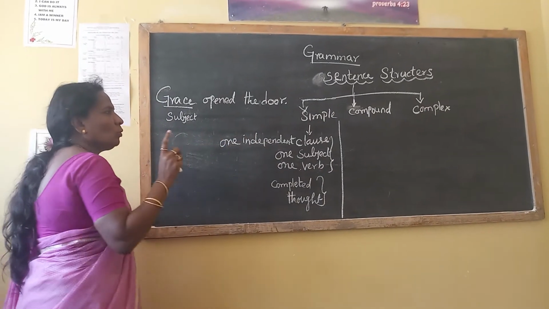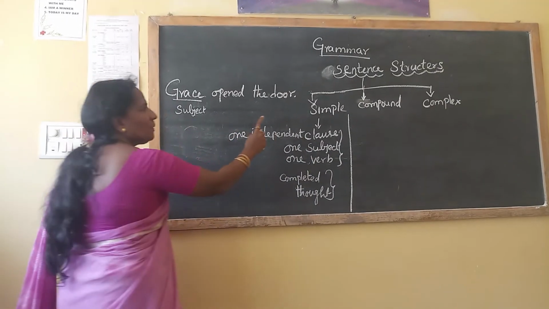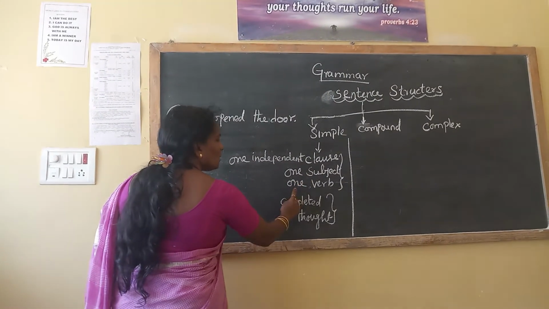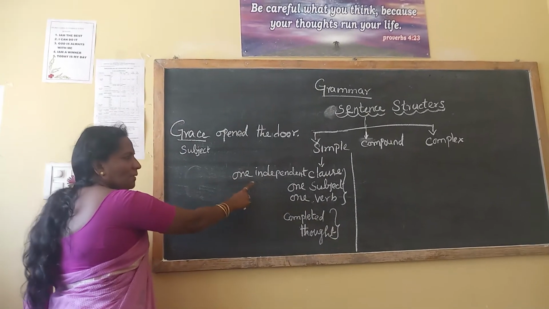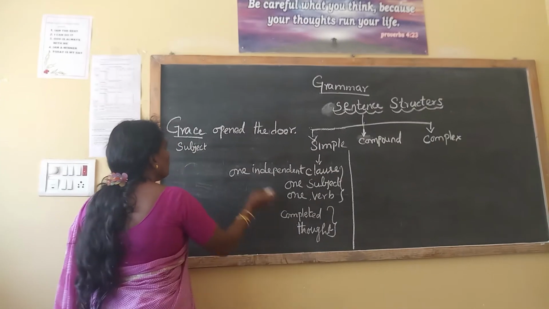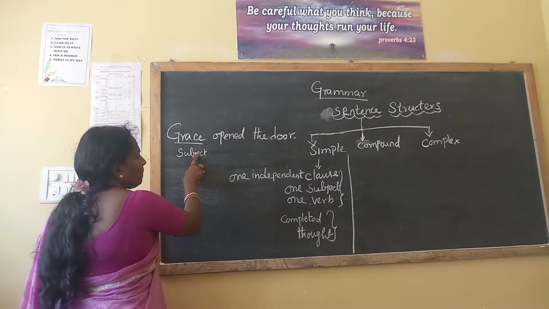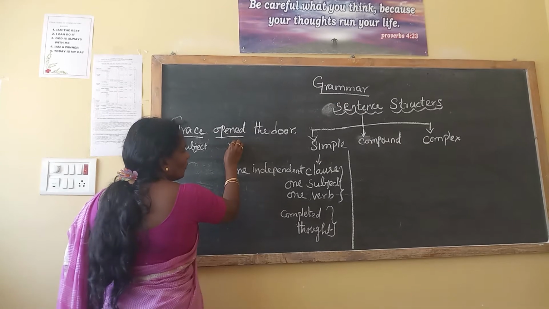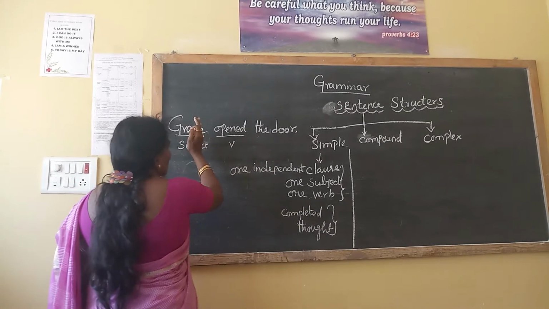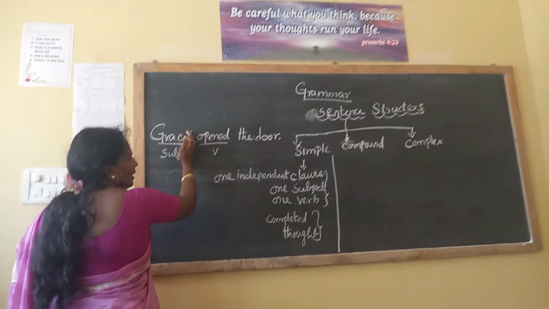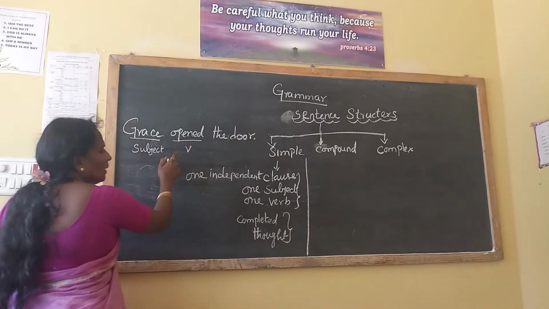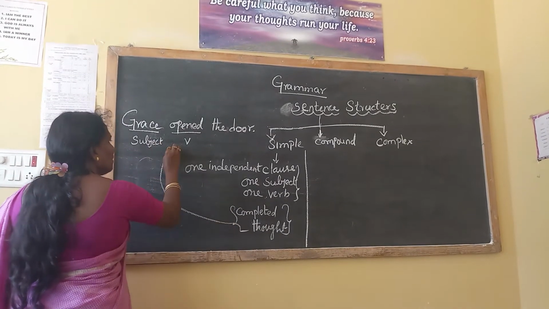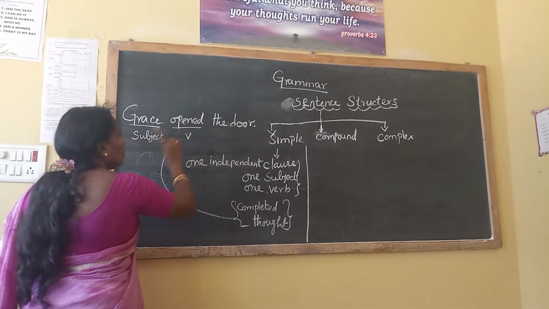Once again, I will explain to you. Listen carefully. In simple sentence, we are having one independent clause, one subject, one verb. Here open is a verb. Who is the subject here? Grace is the subject. Grace opened the door. This gives the complete thought. It completes the thought.